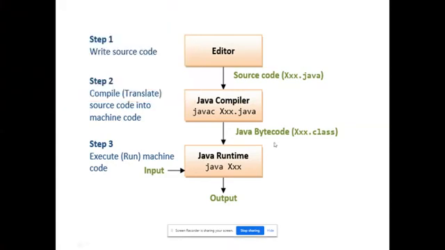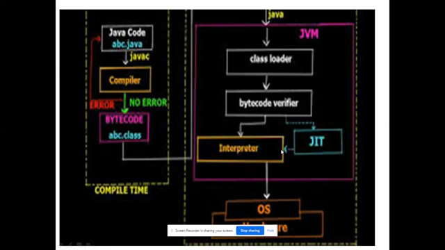So continuing with our presentation, this could be the elaborated way of execution. I'm executing the program abc.java using javac. If there is any error, it will be reflected there. If there is no error, bytecode will be generated. abc.java will generate the bytecode.